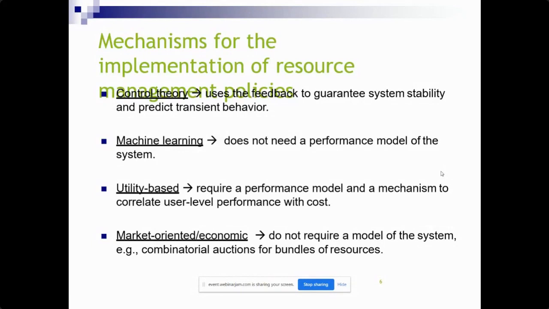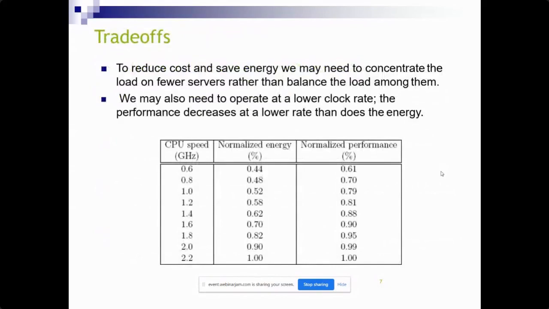They need a performance model of the system. Utility-based models require a performance model and a mechanism to correlate user-level performance with the cost. Market-oriented and economics-oriented approaches do not require a model of the system; they are commodity options for a bundle of resources. So what is the trade-off?